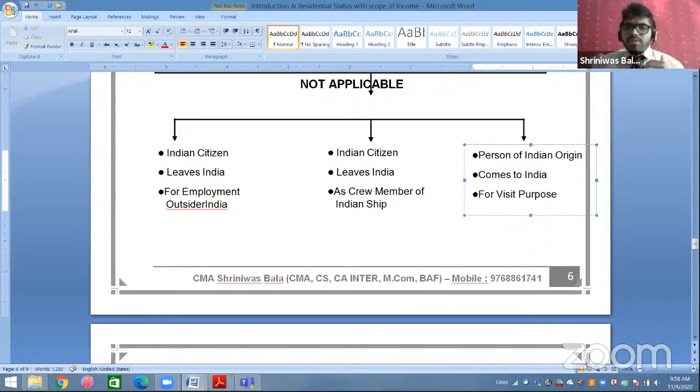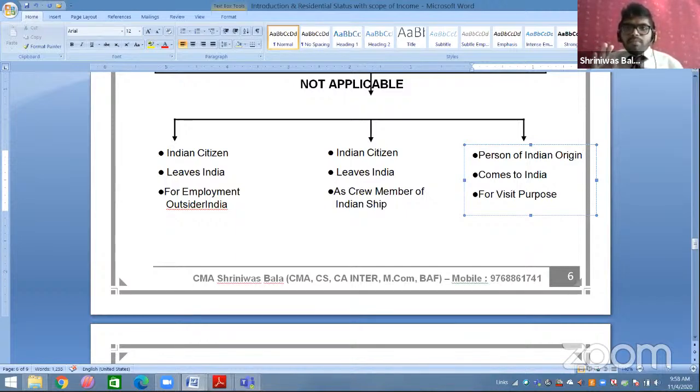For example, he comes to India to visit the Gateway of India, the Taj Mahal in Agra, Mumbai, Delhi, Qutub Minar and everything. He stays for one or two weeks. Then he leaves and goes back to Pakistan again. So this is called a person of Indian origin coming to India for a visit purpose. He is not coming and settling here. He is just coming here for a visit.